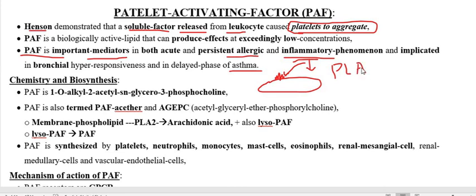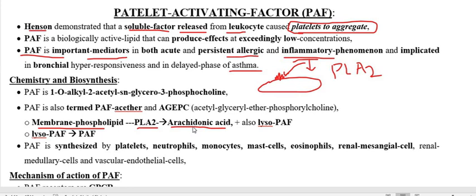This phospholipase A2 acts on the membrane phospholipid, and therefore membrane phospholipid in the presence of phospholipase A2 gets converted into arachidonic acid,